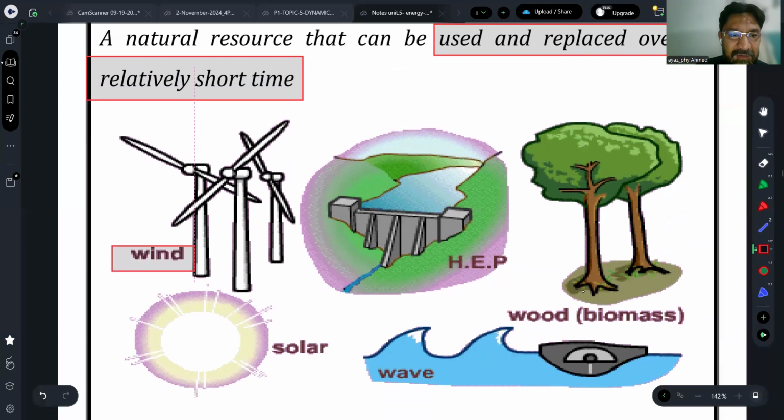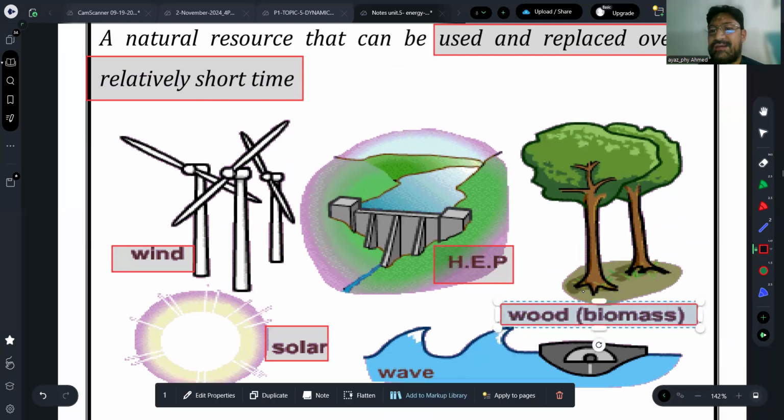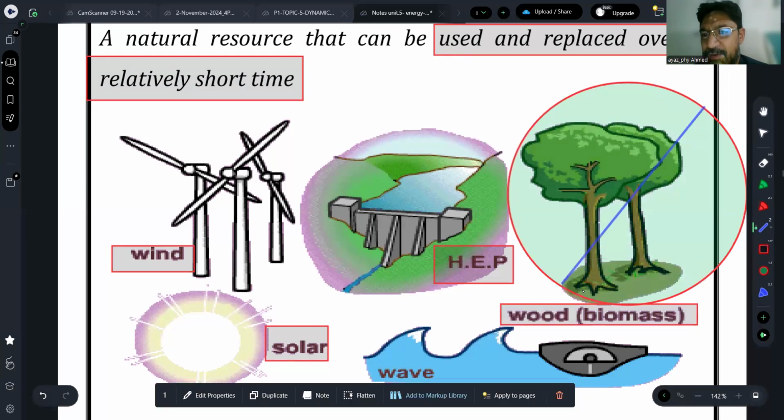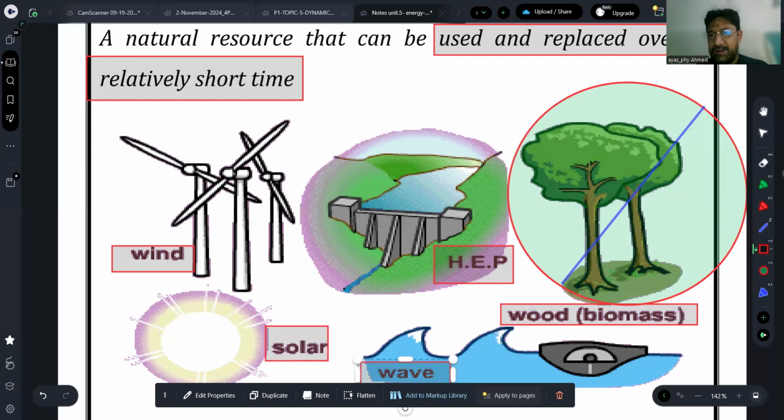Here one of them is wind energy, the second one is the solar energy, third one is the hydroelectric power plants. Okay, then you have wood and biomass, although it is consumable, but we can put that in consumable, so just cross it, don't put it in the energy resources, I mean renewable energy resources. So these all are actually used to produce the tides.